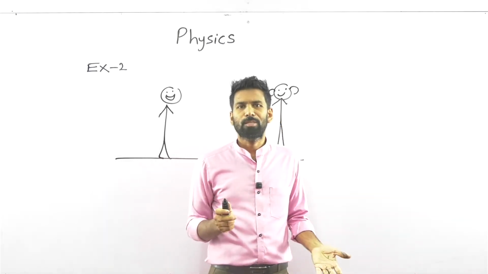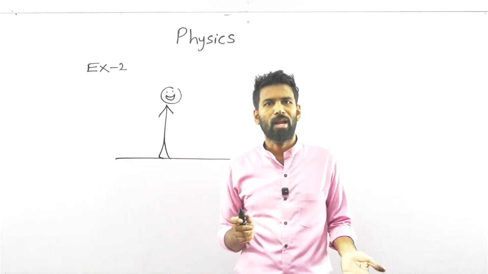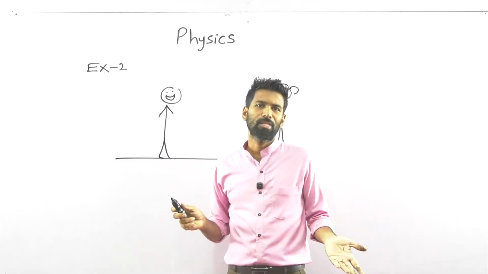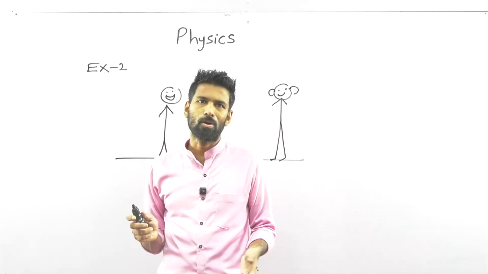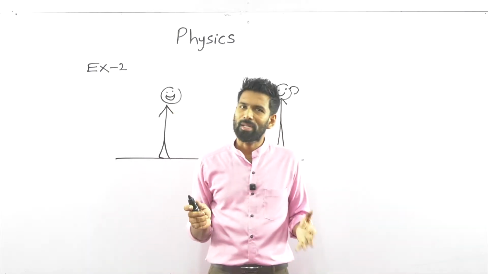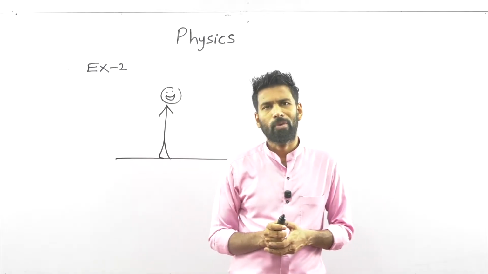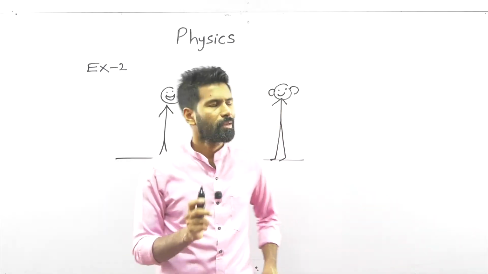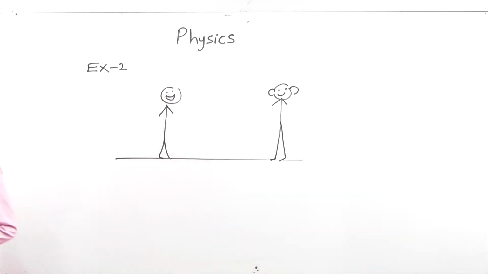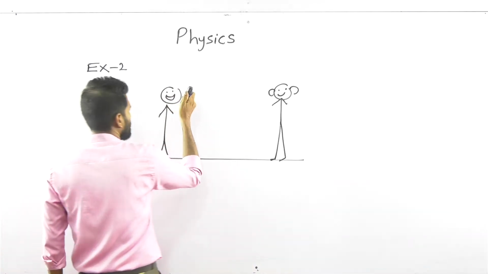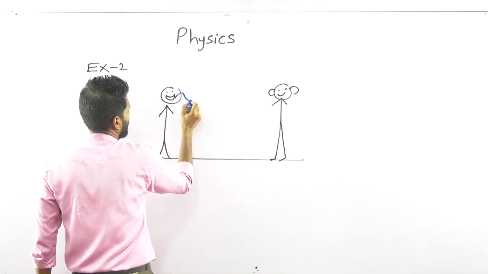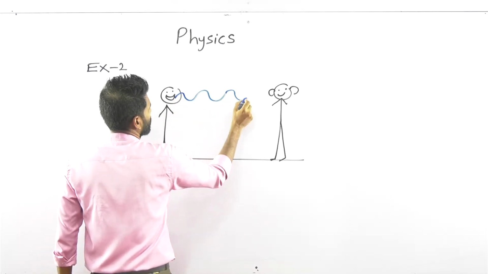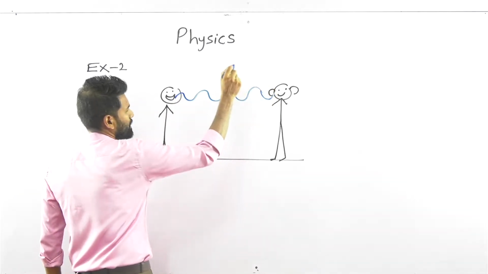To explain this natural phenomenon, to understand nature, what is the man-made model? It's the sound waves. We say when someone talks, a sound wave is created, and this sound wave goes to the other person's ears.